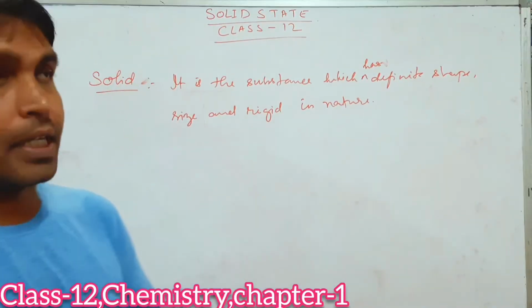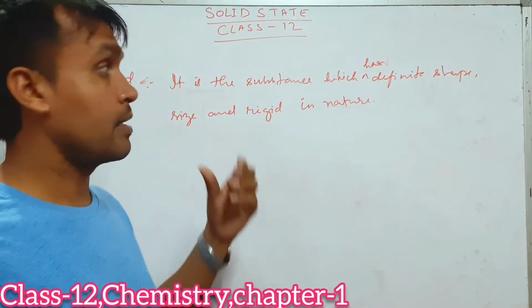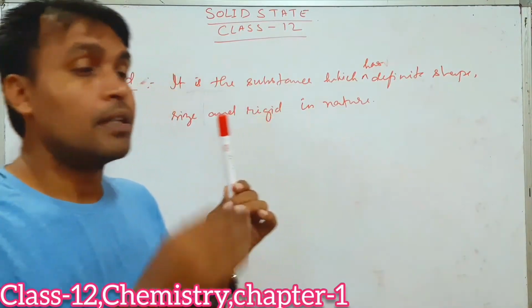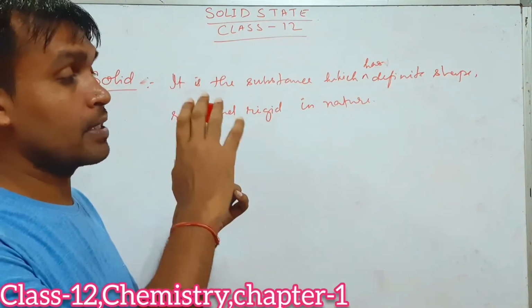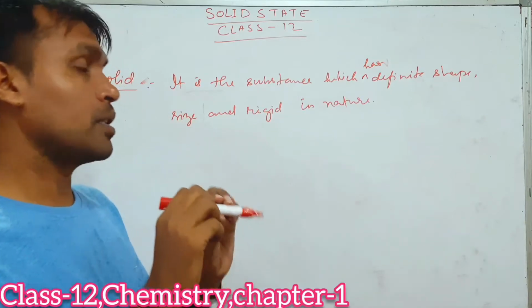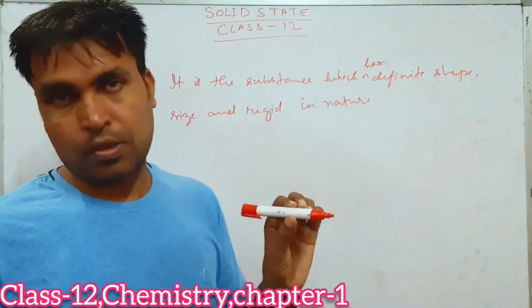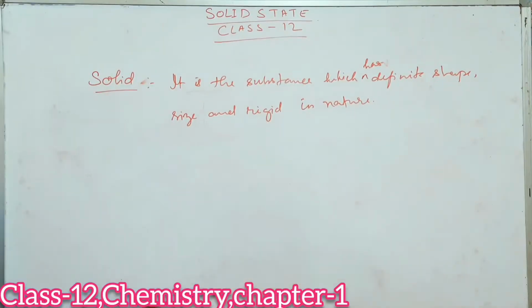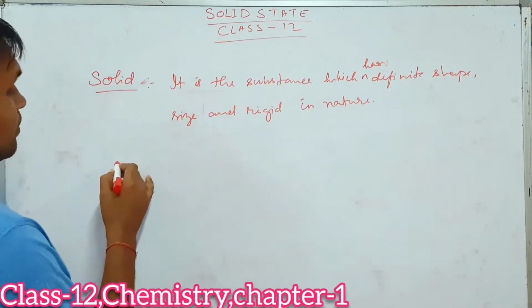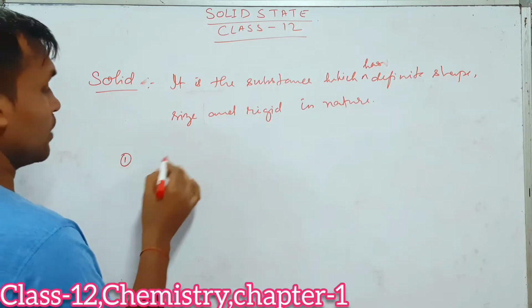So they will be very hard, and the solid has a definite shape and size. For example, this marker is a solid. If you touch it, it is hard and it has definite shape and size. It has a cylindrical shape. So this will be considered a solid. Now basically, solid can be classified into two types.